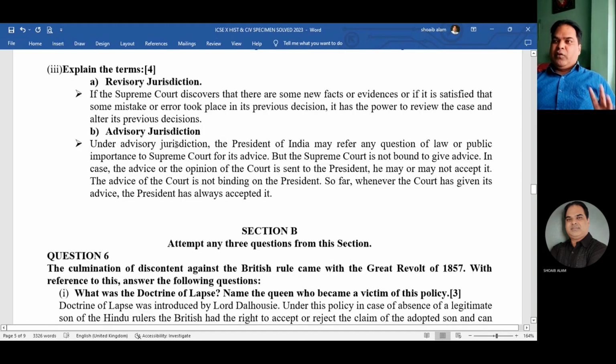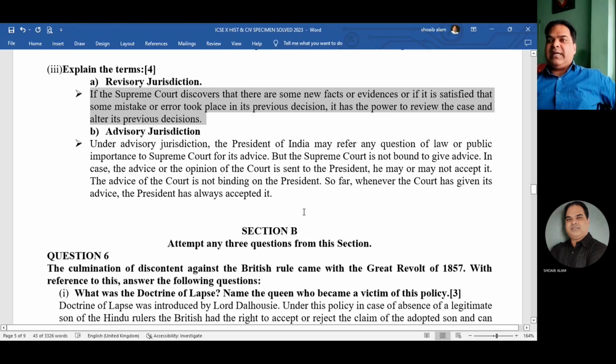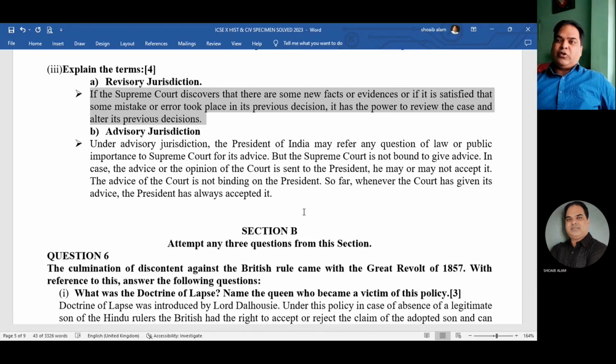Now, explain the terms, 4 marks, 2 marks each: revisory and advisory. So, revisory jurisdiction. If the Supreme Court discovers that there are some new facts or evidences, or if it is satisfied that some mistake or error took place in its previous decision, it has the power to review the case and alter the previous decision. This is revise, that means to revise the judgment.